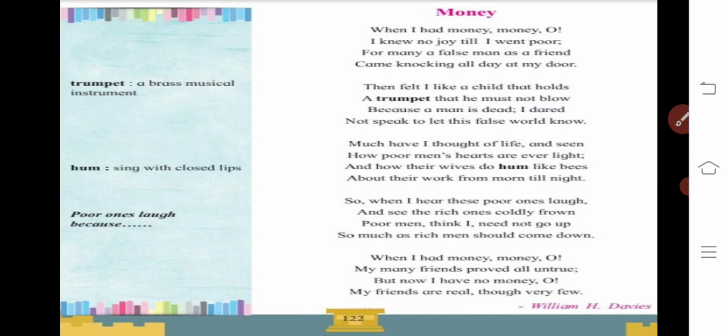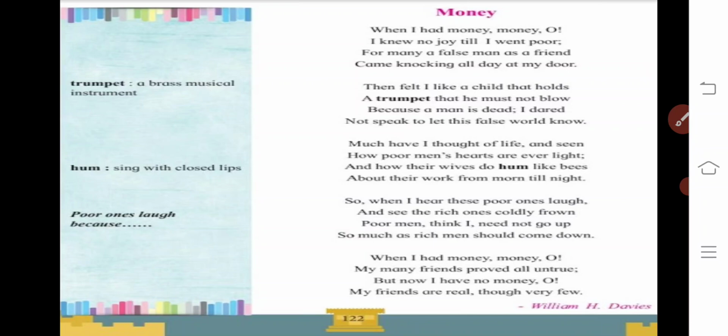For many a false man as a friend came knocking all day at my door. He was expressing again the illusionary, materialistic, or selfish world of man. And by these two lines, you would understand whenever there is money at your place and you are rich, everybody is there calling themselves your friend, and hence he is using the concept of false man as a friend.